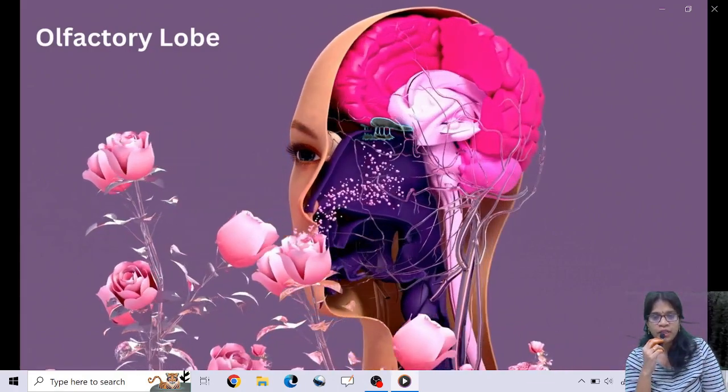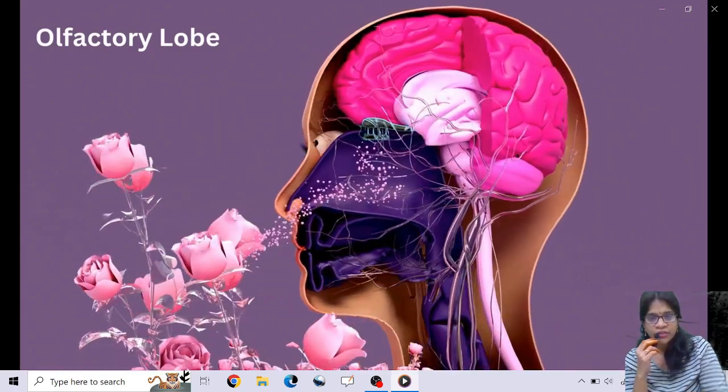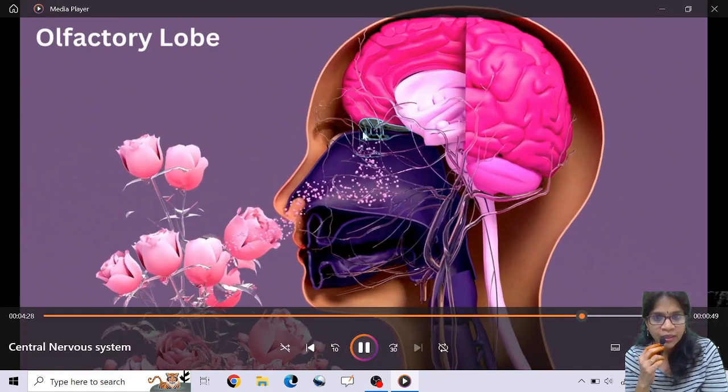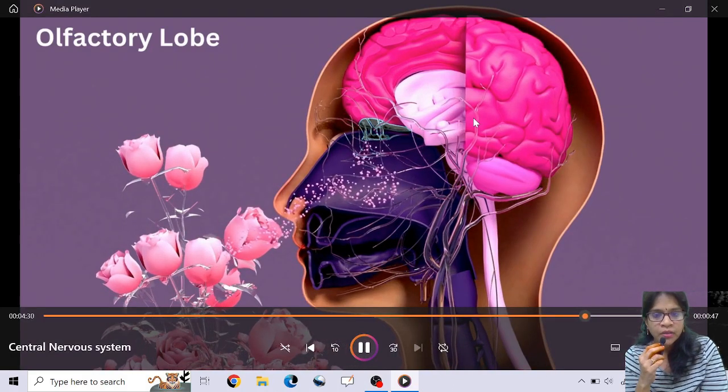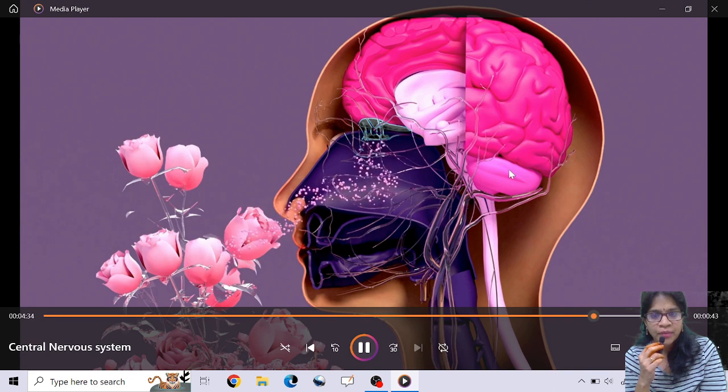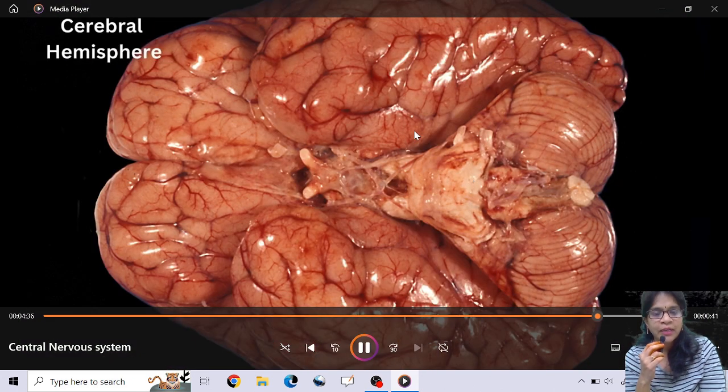See how beautifully they have given you the picture. These are the olfactory lobes I told you that represent the anterior part of your forebrain, and this is your midbrain. See, cerebral hemisphere. There are two different hemispheres, left and right, connected by a nervous tissue called corpus callosum.